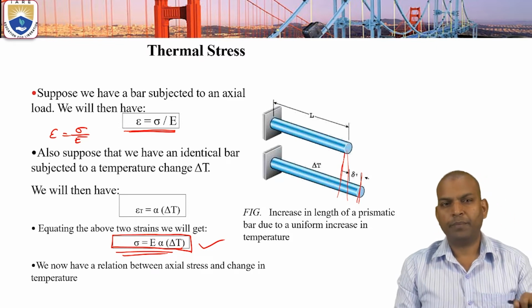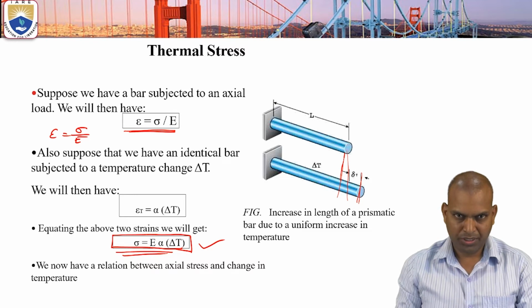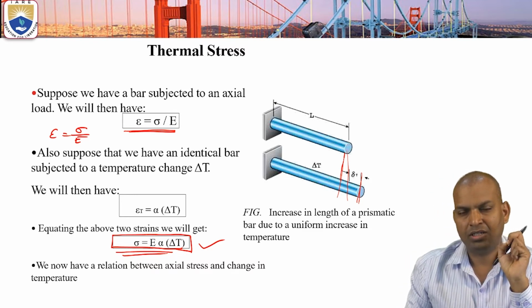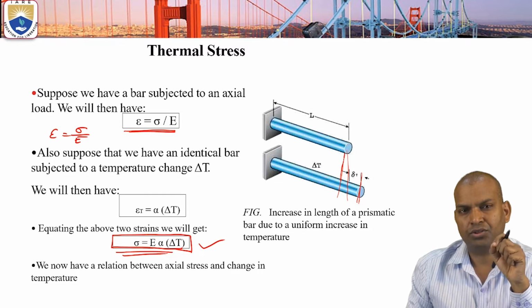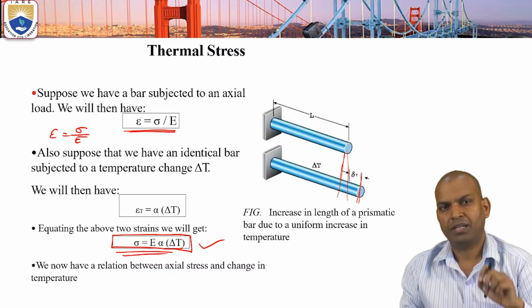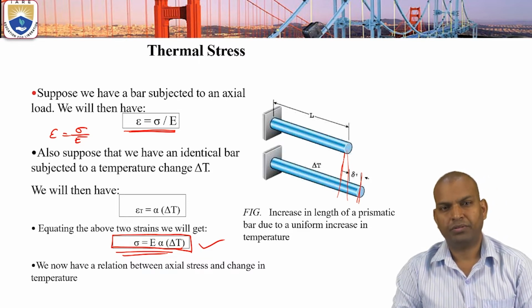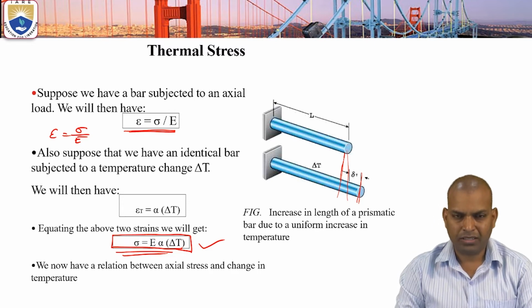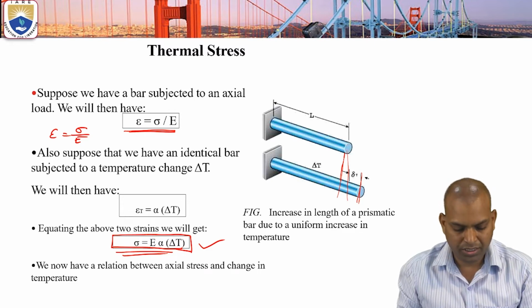When the load is applied and the temperature is also increased, the total strain equals the strain due to the axial load plus the strain due to temperature. That means the sum of linear strain plus temperature strain is known as the total strain.